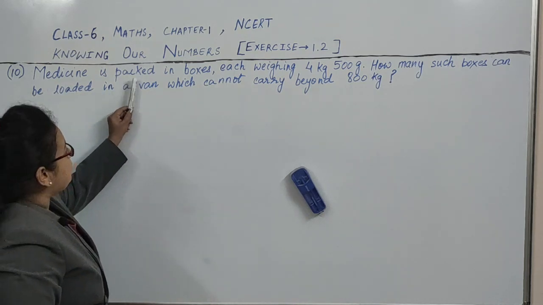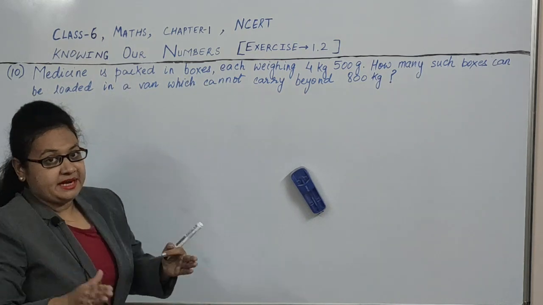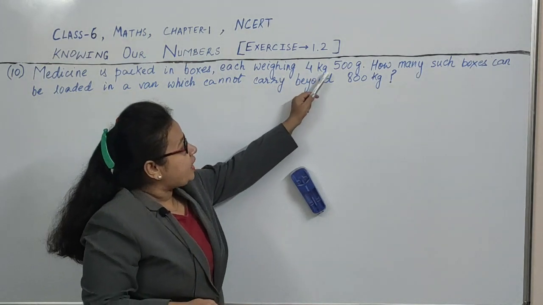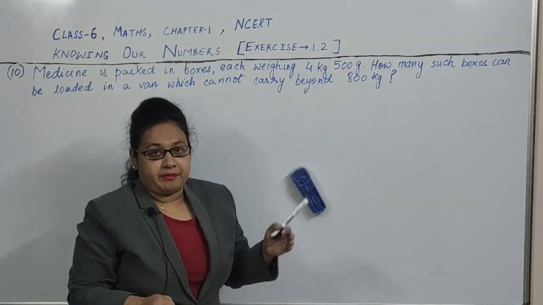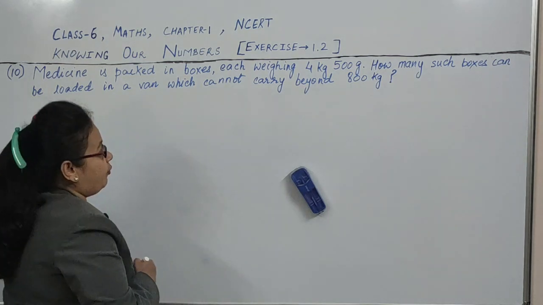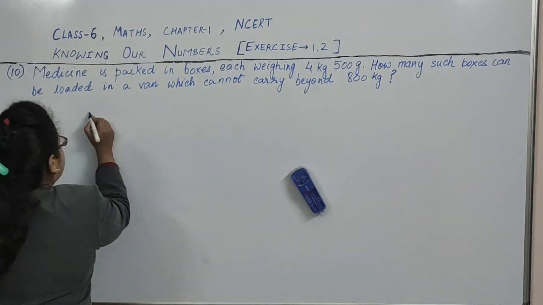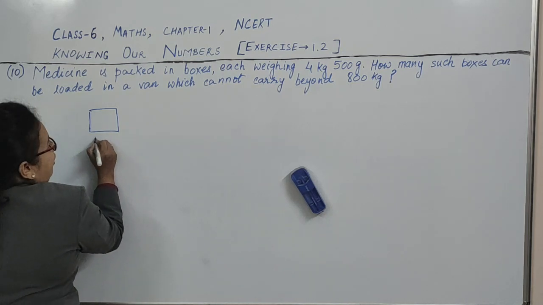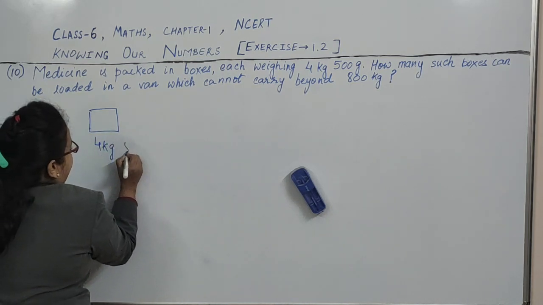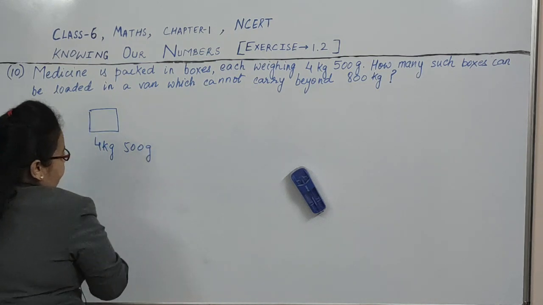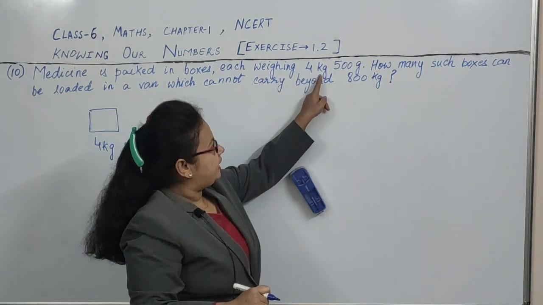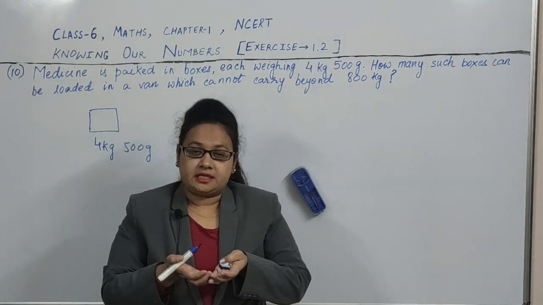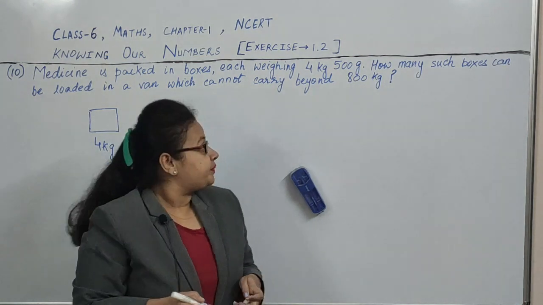Medicines are packed in boxes, each weighing 4 kg 500 gram. It means the weight of 1 box of medicine is 4 kg and 500 gram. See, kg and gram are the units to measure the weight of any object.